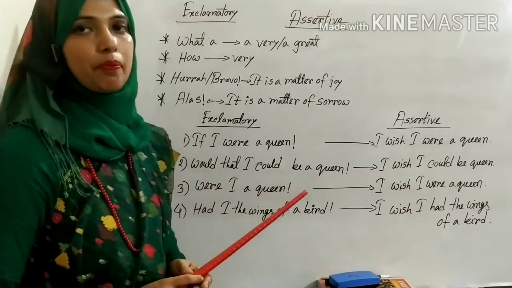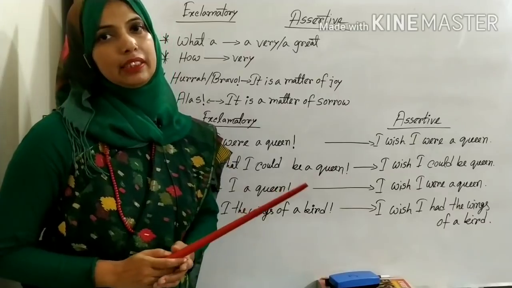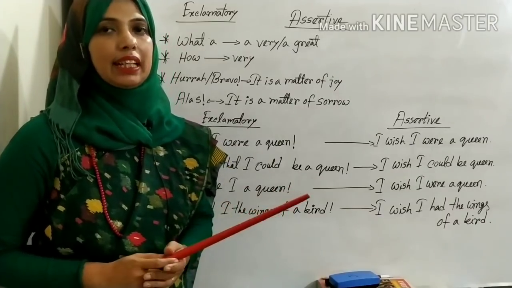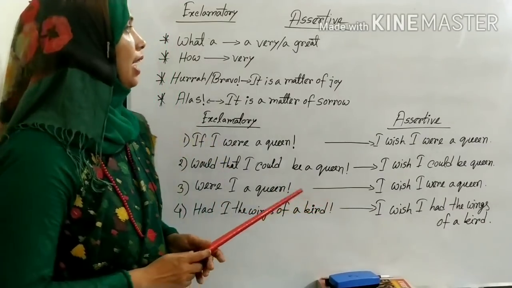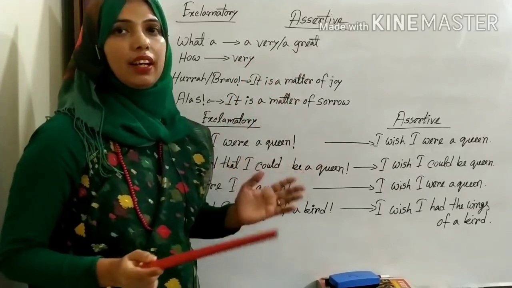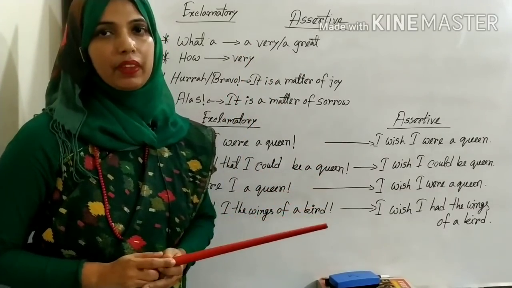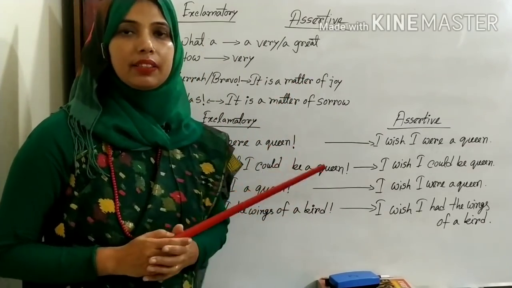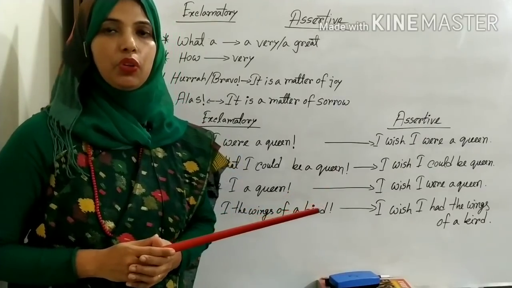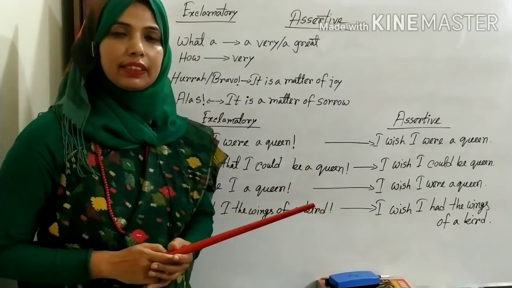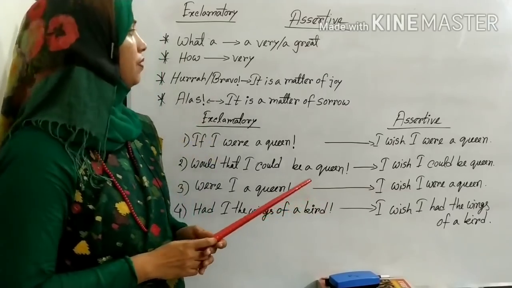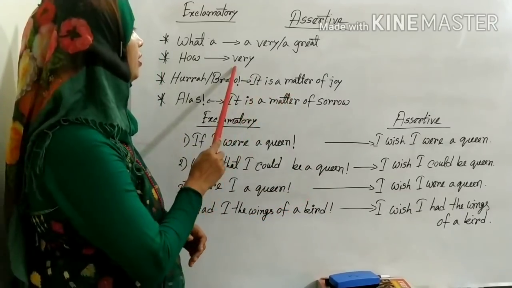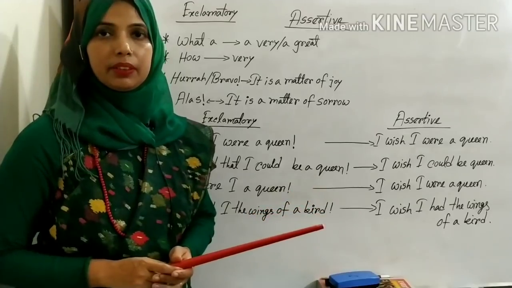For example, what a nice bird it is. For making it assertive sentence, you will write it's a very nice bird. For the next one, how nice bird it is. So what will you write for assertive sentence? You will write it is very nice bird.